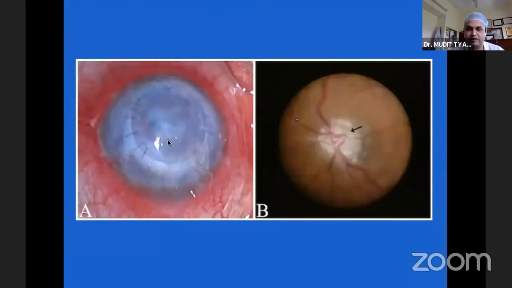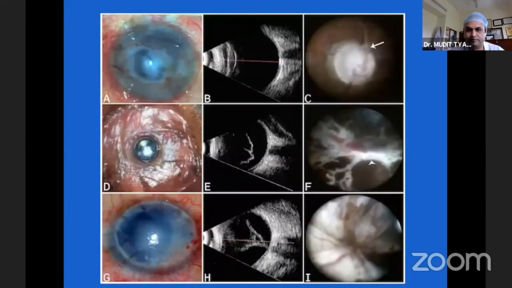This was a patient who had a failed corneal graft, and whether we go ahead and do a repeat surgery or not would depend upon the underlying status of the retina also in this case. When we went inside, this is what endoscopy reveals to us: a good attached retina with a healthy macula and a good optic disc. And this patient successfully underwent a repeat procedure with a good visual outcome.